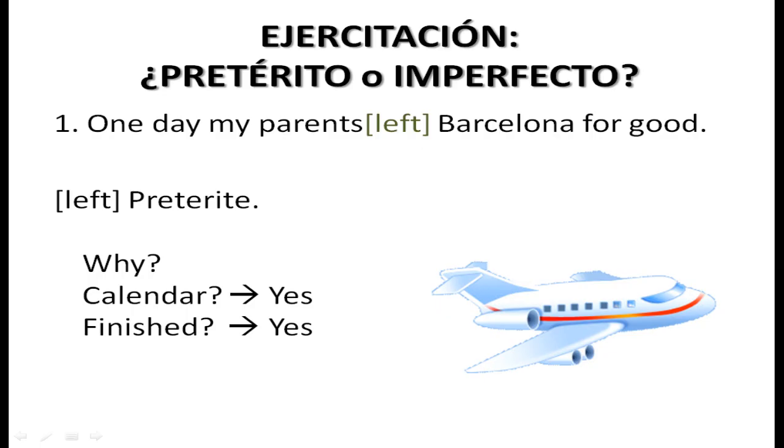Let's look at these line by line and decide whether we're going to use the preterite or imperfect tenses. One day my parents left Barcelona for good. Question 1. Can we put that in the diary? Yes. Question 2. Was the action finished at the moment we're referring to? Yes. 2 yeses. Preterite.